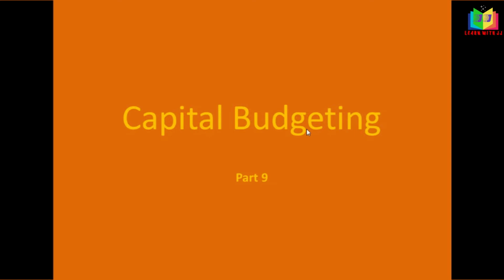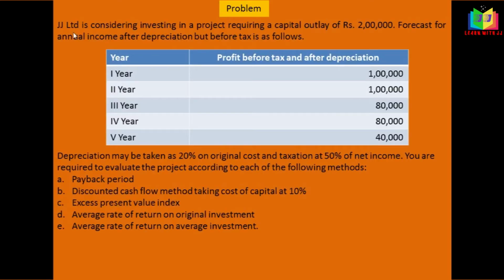Viewers, in this video we'll see capital budgeting. JJ Limited is considering investing in a project requiring a capital outlay of rupees 2 lakh. Forecast for annual income after depreciation but before tax is as follows. The profit before tax and after depreciation was given.